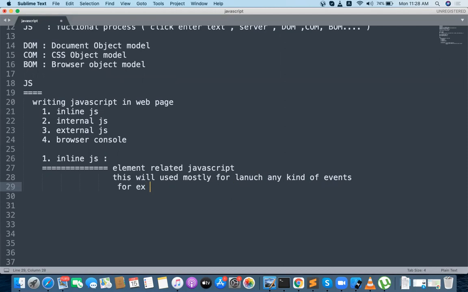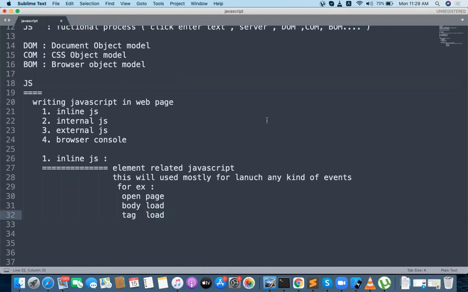For example, what kind of events do I want to do? Open page, body load, and tag load. Some different kinds of loading concepts will use inline JavaScript.